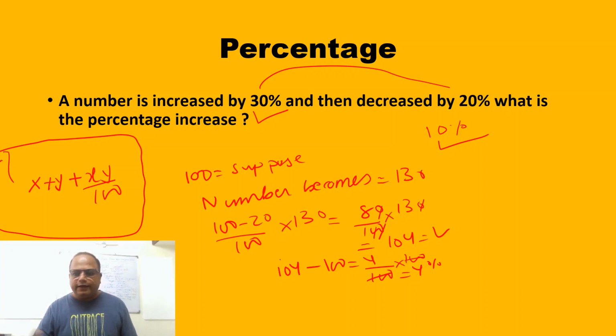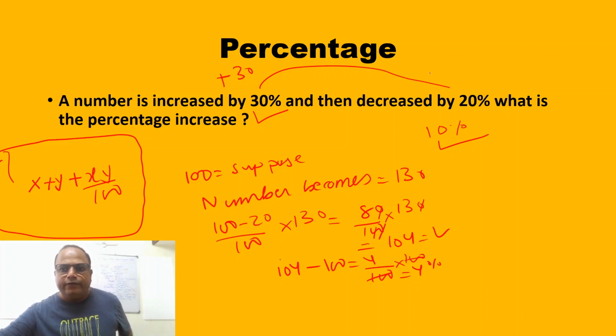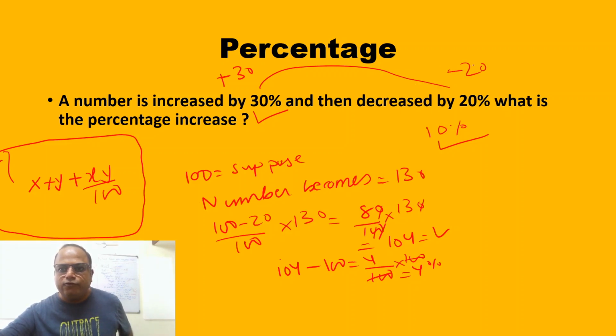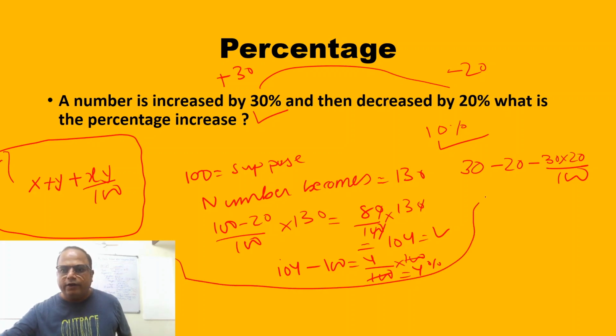So friends, what is x? X is 30% increase. If it is increased, add plus. And if it is decreased, here y is minus 20. Since if it had been again increased, then it would have been plus 20. But since it is decreased, the minus sign. Now you apply x and y to this formula. 30 as plus, then y is 20, this will take a minus, because plus into minus is minus. So 30 into 20, x into y divided by 100. This formula we are applying here.